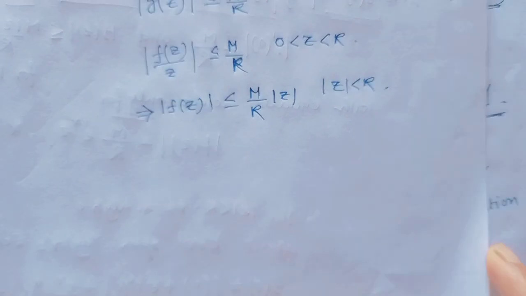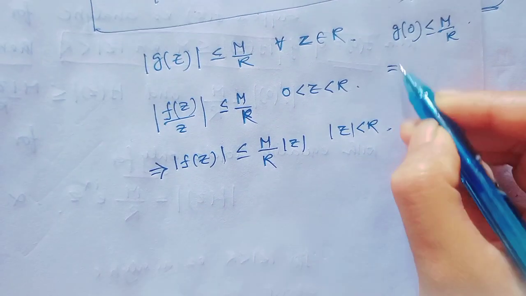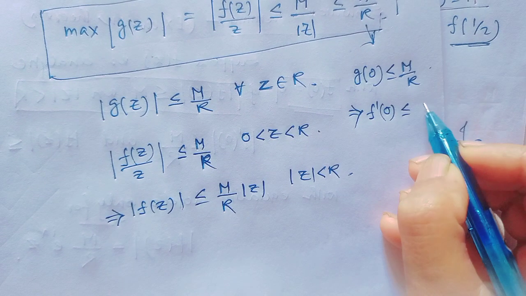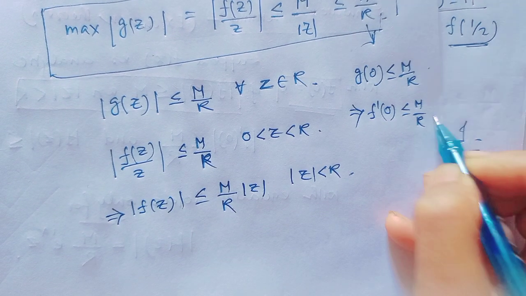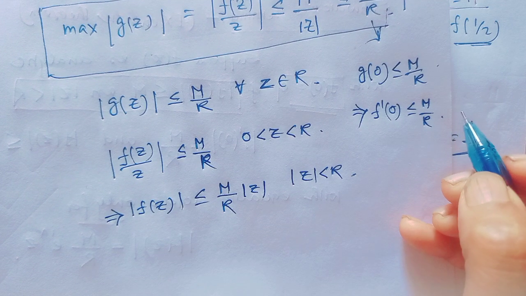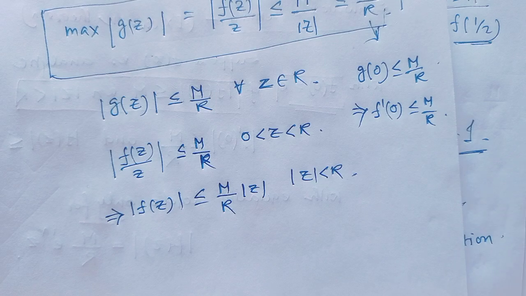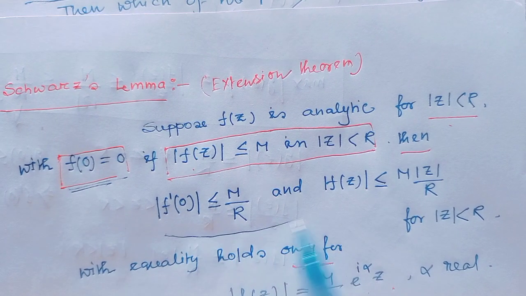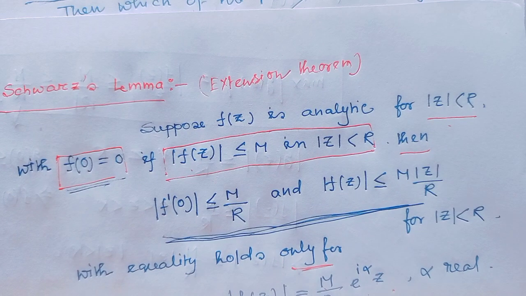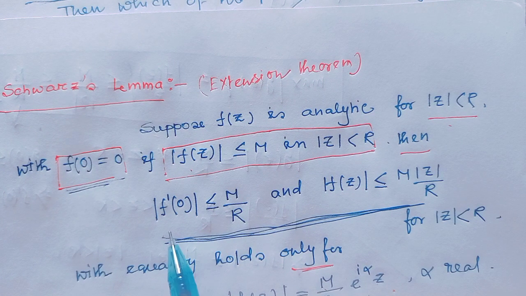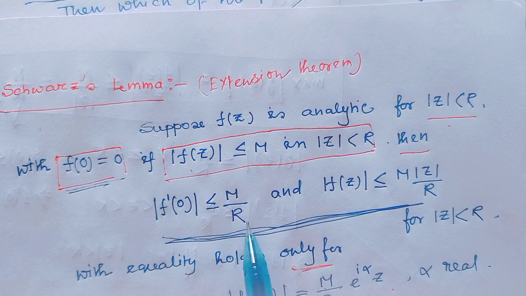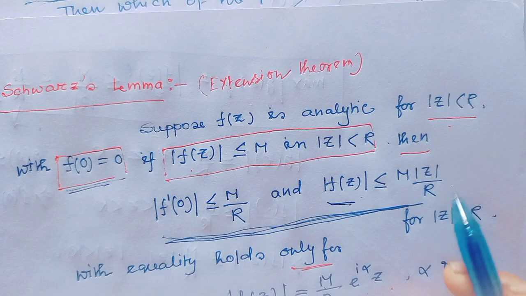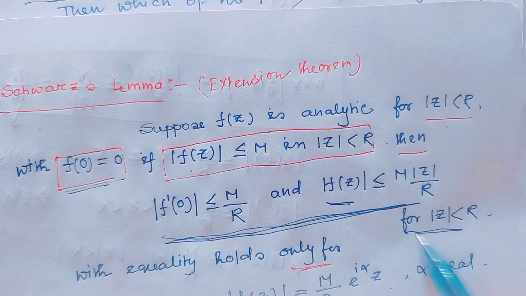So that implies |f'(0)| would be less than or equal to M over r. Okay, that means here I have got these two proved: |f'(0)| is less than or equal to M over r, and |f(z)| is less than or equal to M|z| over r. This is true for |z| < r.